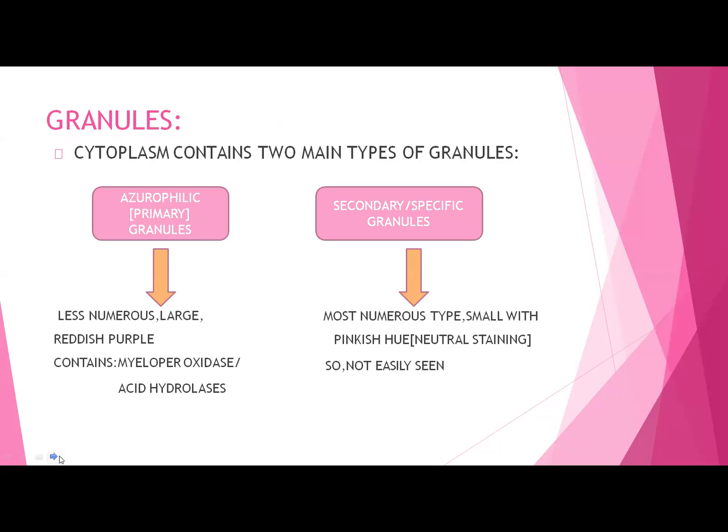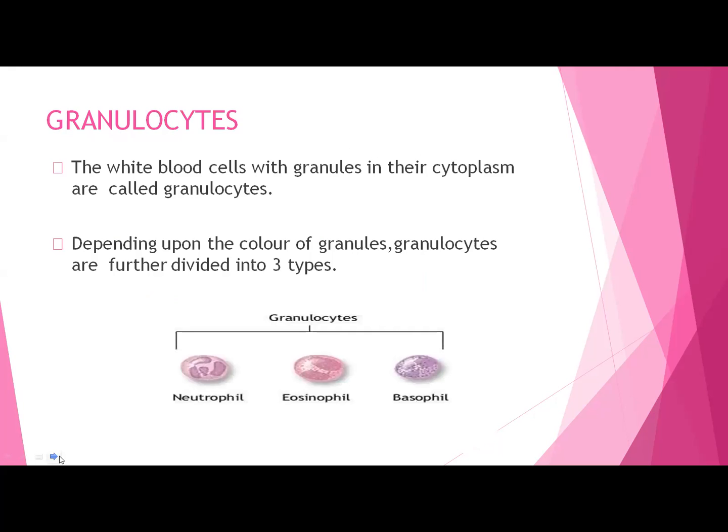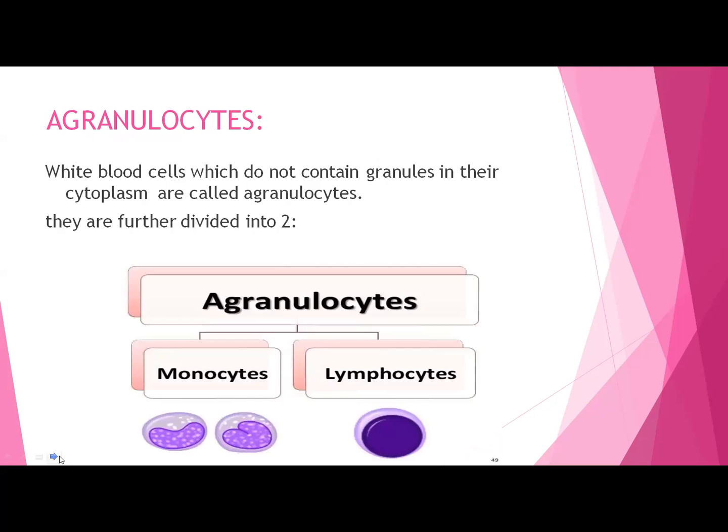Whereas the secondary granules will be most numerous, they are small, having a pinkish hue, and due to that they are not easily seen. So these two types of granules will be present in the granulocytes, and these granulocytes are named by the presence of granules in their cytoplasm, and the color of the granules will be deciding the three types. There are three types of granulocytes: neutrophil, eosinophil, and basophil.